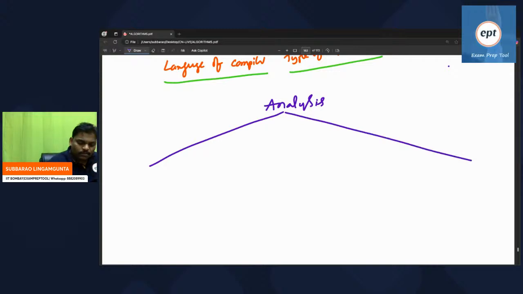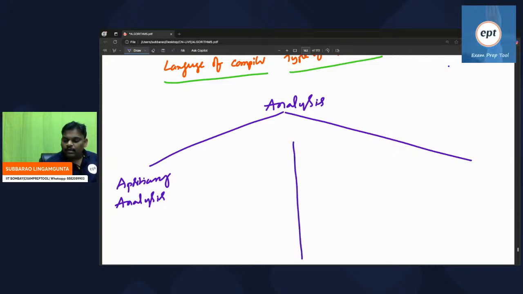The first one is post-theory analysis. The second one is priori analysis.